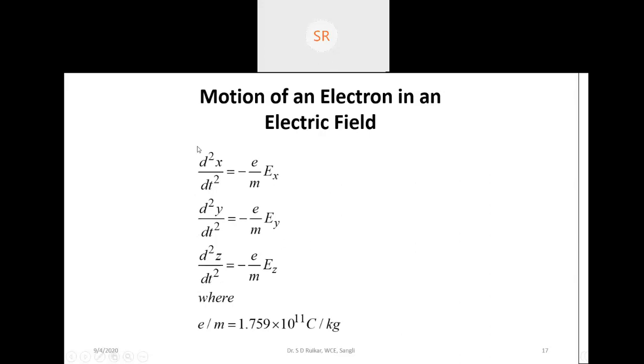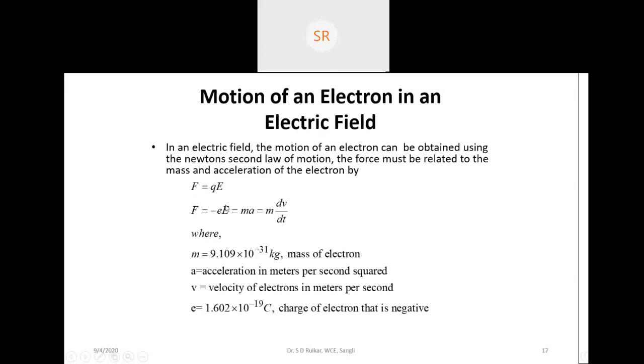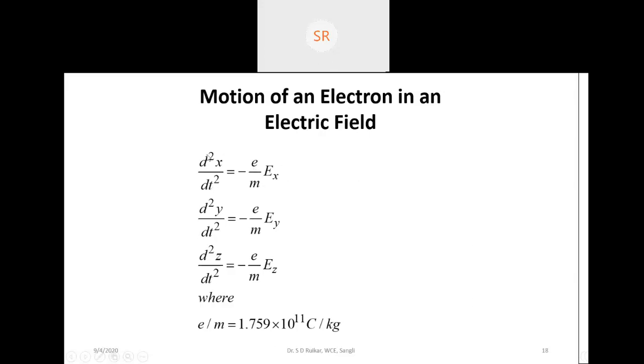So this is d square x by dt square, and this electron charge e. Because motion of an electron in Cartesian coordinates we have considered, we can see d square x by dt square. If it is along y, d square y, along z, d square z by dt square.